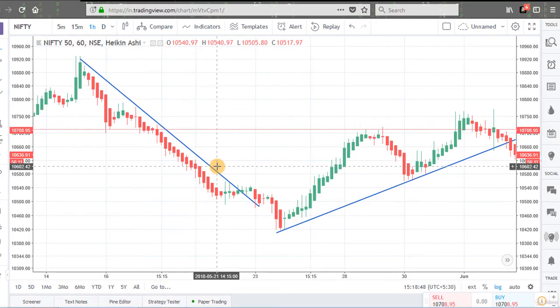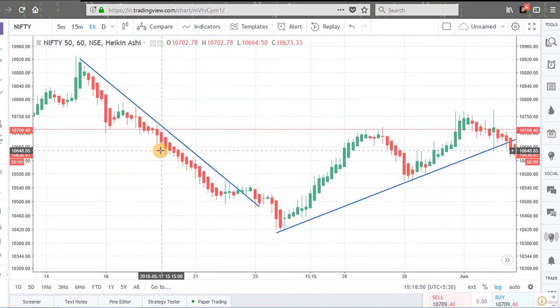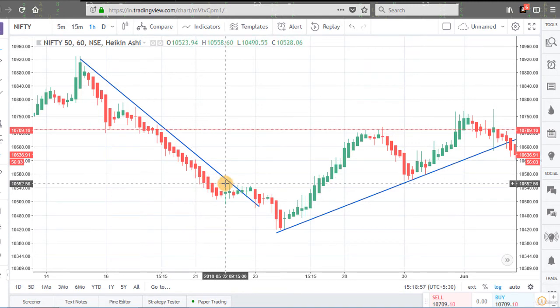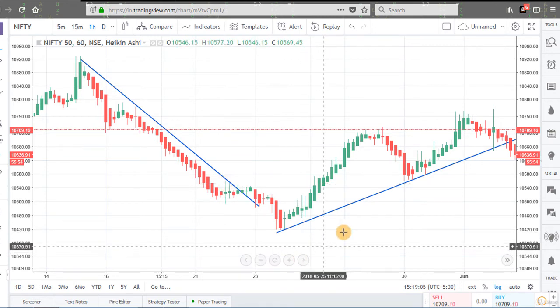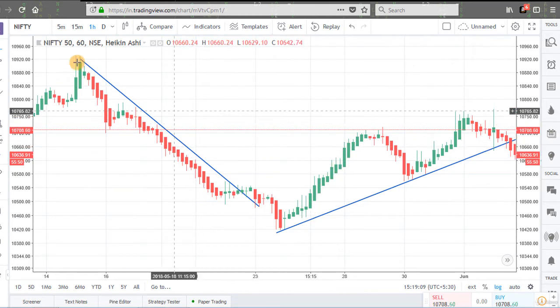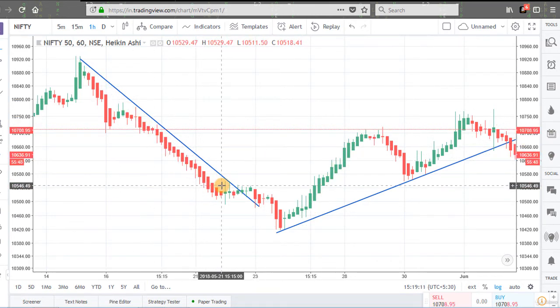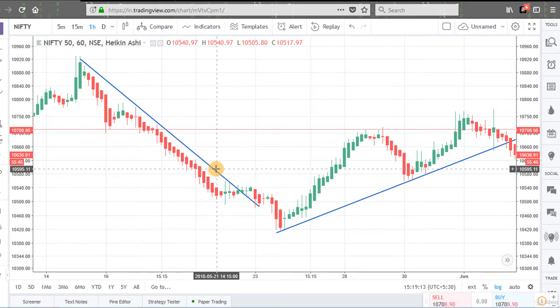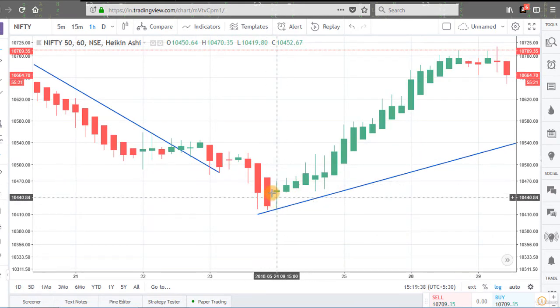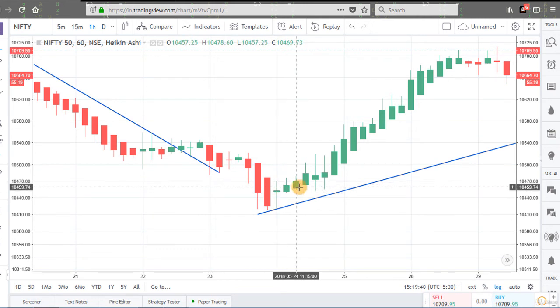First of all, we should find out the direction of our trade by using some tool or indicator. For example, we can draw a trend line. We can use RSI, moving average or MACD, any indicator that we will learn later in this course. If the trend is bullish, we should consider only long positions, and if the trend is bearish, we should consider only short positions. When we get a bullish candle after a reversal candle, we can go long.